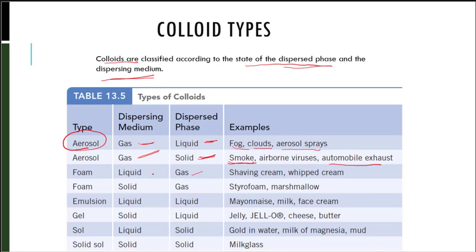We can have gases in liquids, giving us shaving cream and whipped cream. We can have gases in solids to give us styrofoam and marshmallow. Liquid in a liquid: mayonnaise, milk, and face cream. Liquid in solids is called a gel, to make jelly, jello, cheese, butter. Solid in a liquid: gold in water, milk of magnesia, and mud. We can also have solid in a solid, called a sol. Milk glass is an example.